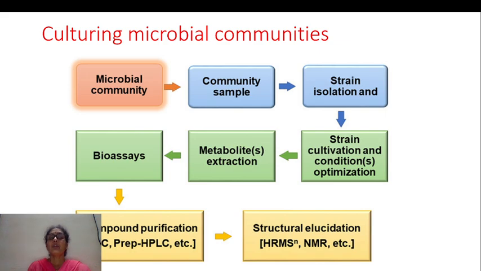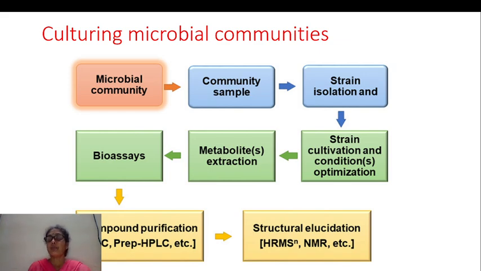This is the way of culturing microbial communities. So first, take the microbial community. Microbial community means this can be collected from any environmental samples, marine samples, tissue samples, any other. So from this microbial community, we have to isolate the community sample, for example, marine sample, drain sample, polluted water sample. These are the community sample. Community means where they are located, where they are grown.